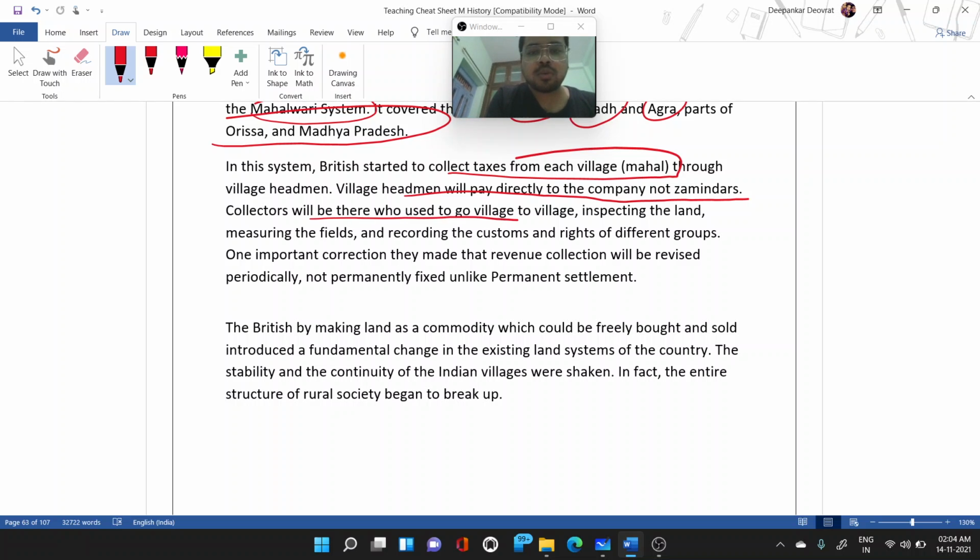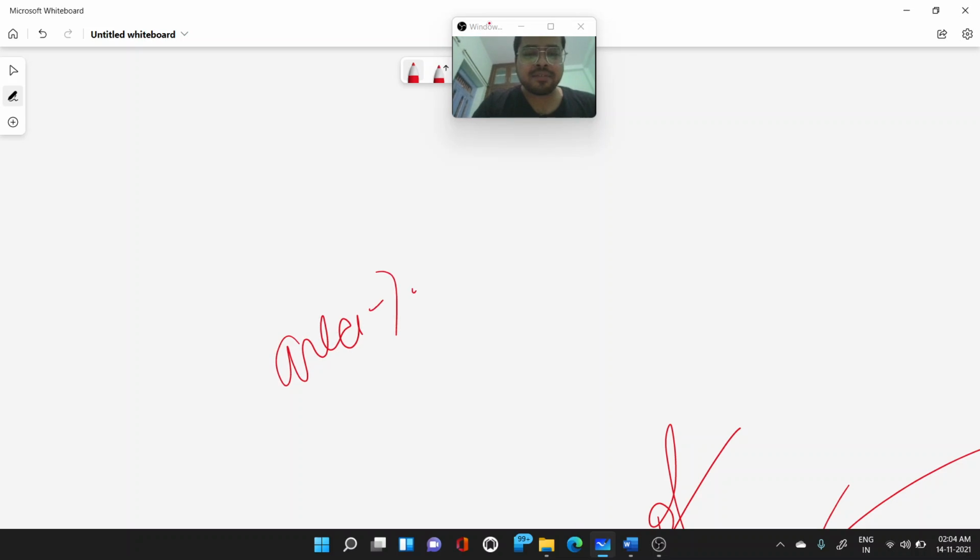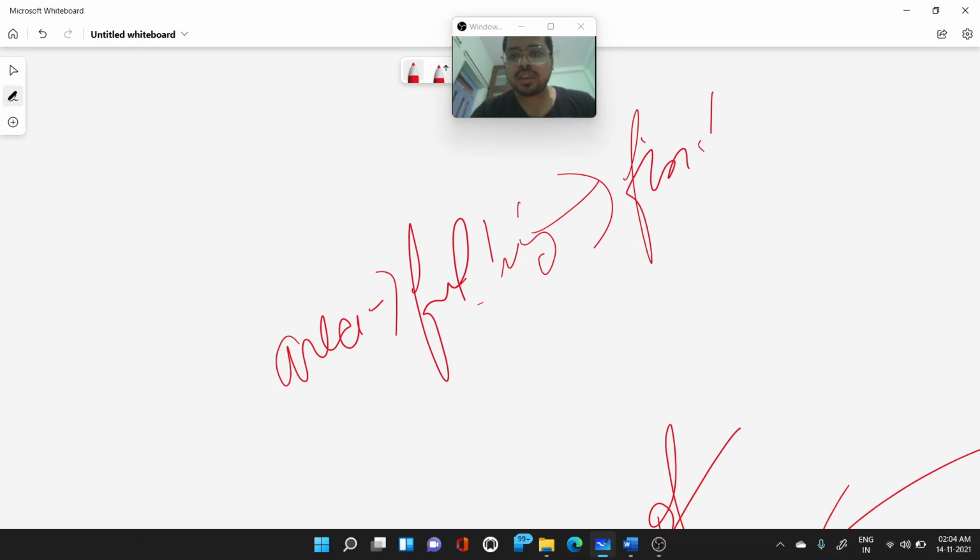Collectors used to go to villages, inspecting the land, measuring the fields, and recording the customs and rights of the different groups. So government officials will go to a village, calculate how much land is there, what amount of produce can be produced from that land, and as per the area and fertility they used to fix the revenue for that region.